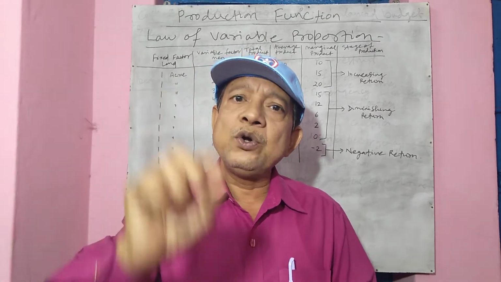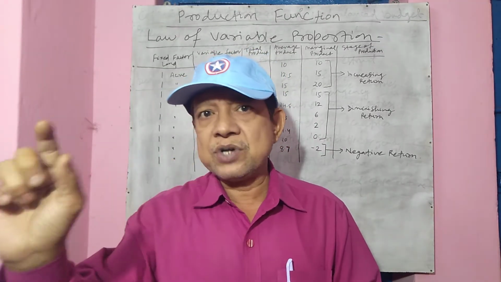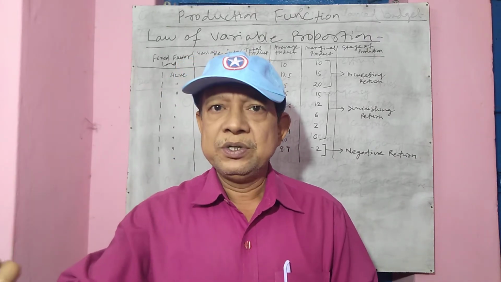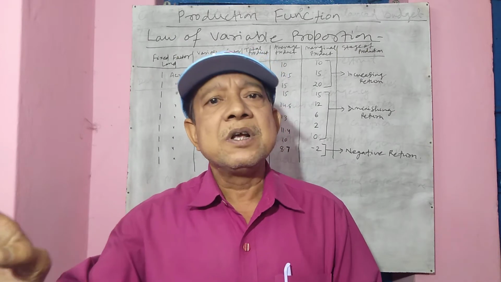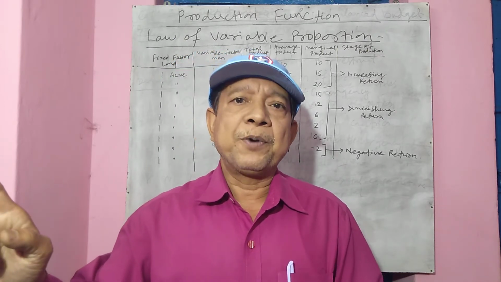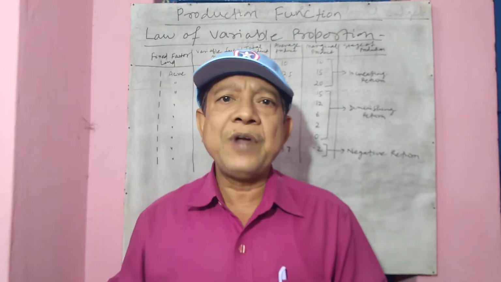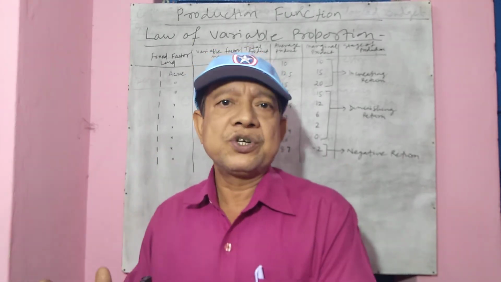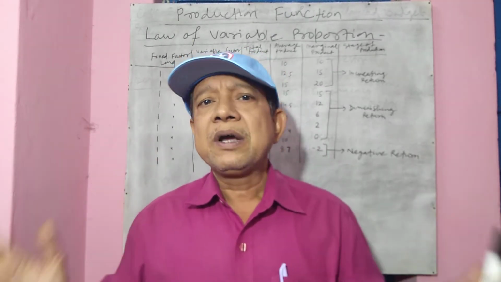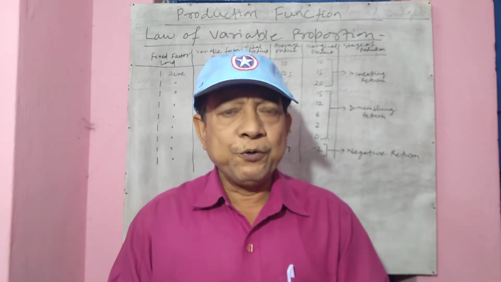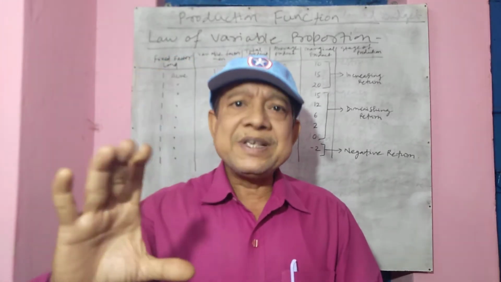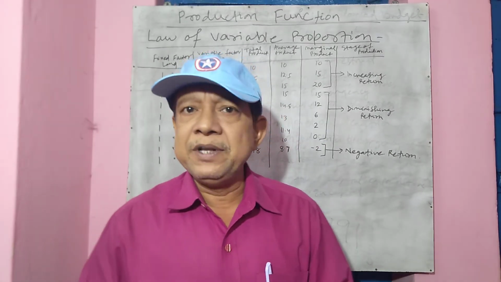Third, the technology remains constant. We cannot assume the technology to change. If we adopt a particular technology, that technology stands for the whole production process throughout all periods of time. So technology remains constant, government policy remains constant, climate and all these remain constant, other things remain constant. Therefore, with these assumptions, let's now go on to explain the law.